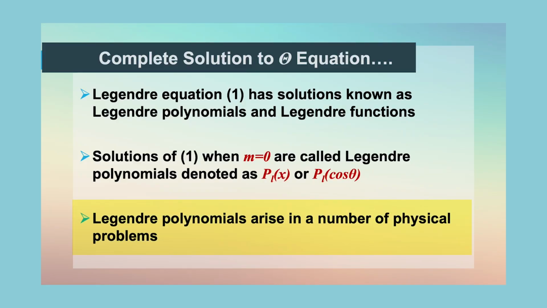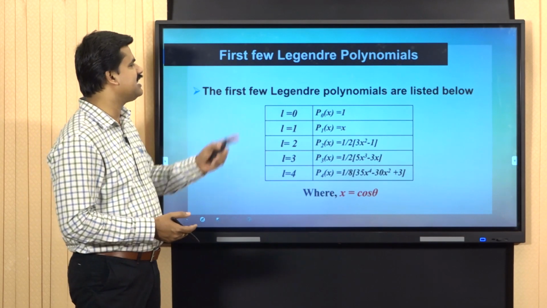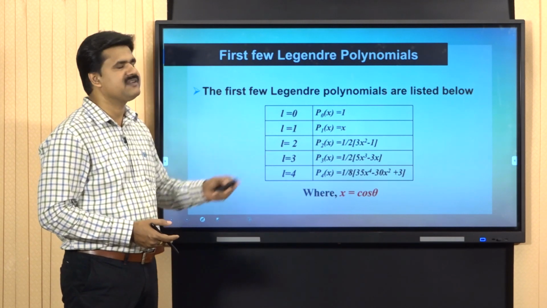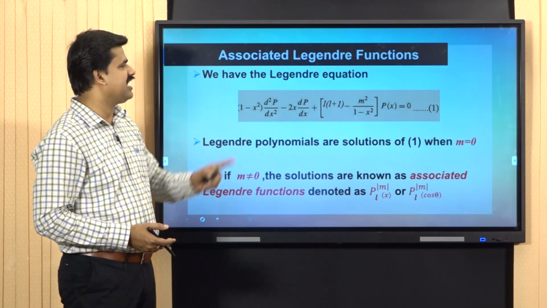Legendre polynomials arise in a variety of physical systems, and these are the first few Legendre polynomials. When we put L equal to 0, we get P0(x) equal to 1, and so on. So these are the various values, and we have the Legendre equation like this.